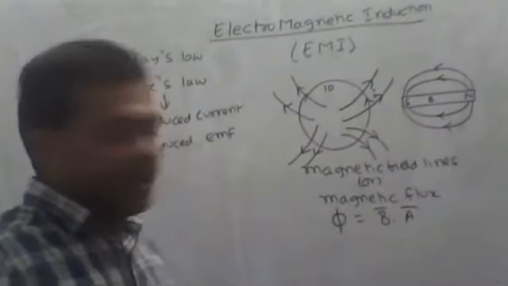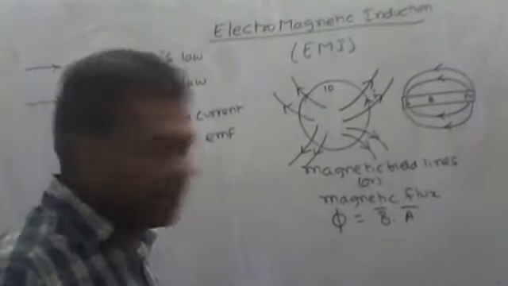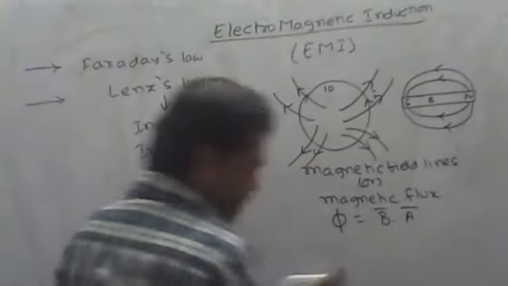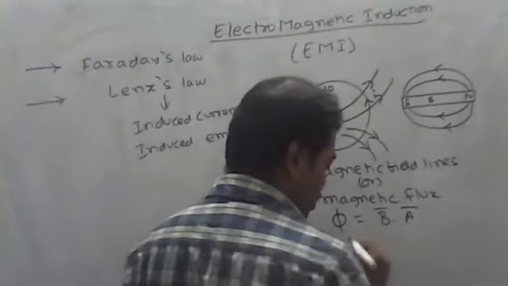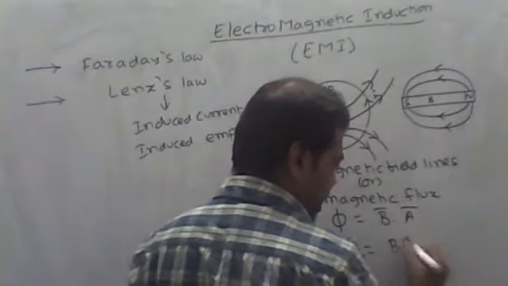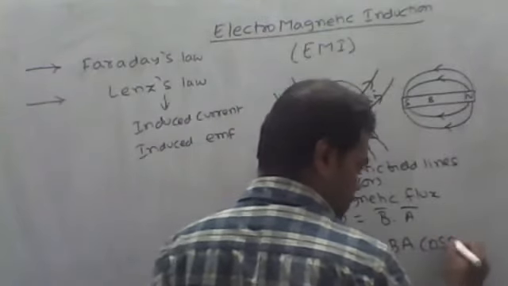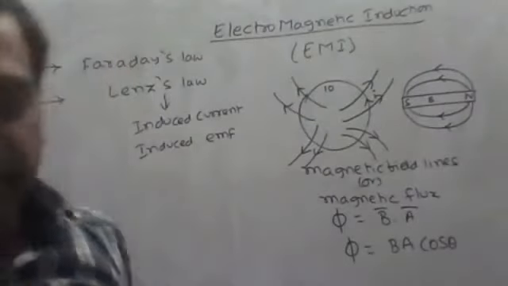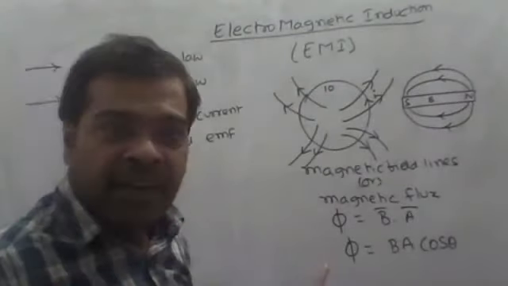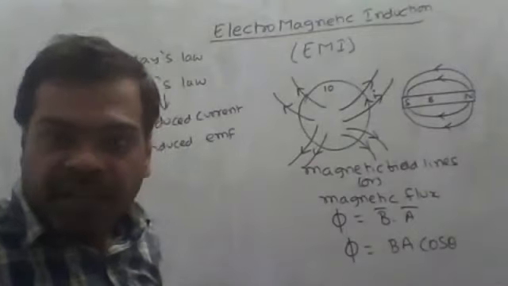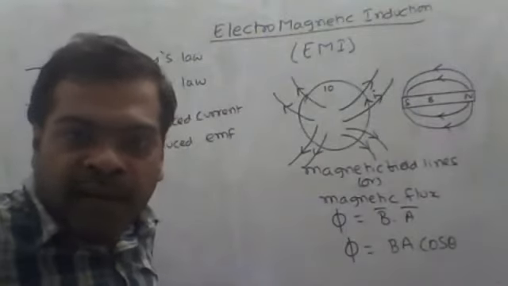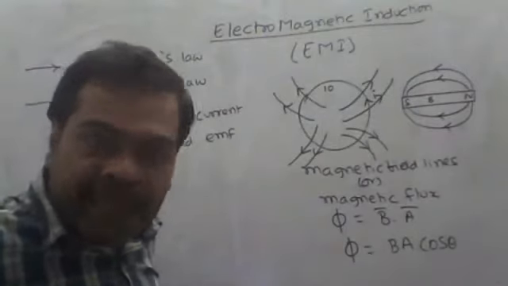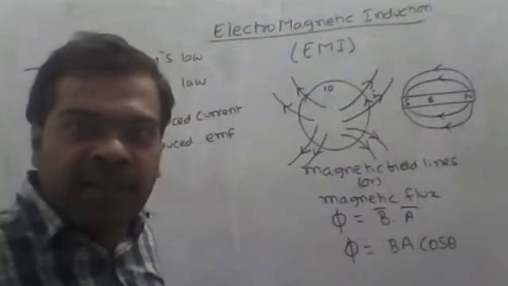Suppose phi is equal to BA cos theta. If B bar and A bar are along the same direction, then what will be the value of phi?